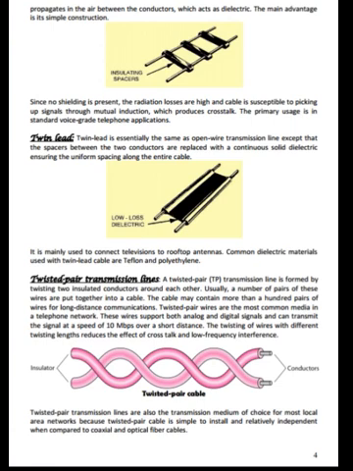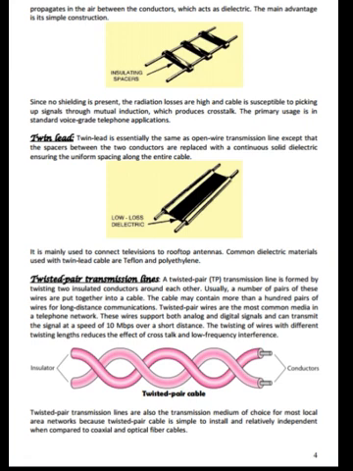The main advantage is its simple construction. See the figure here. Since no shielding is present, the radiation losses are high and the cable is susceptible to picking up signals through mutual induction, which produces crosstalk. The primary usage is in standard voice grade telephone applications.